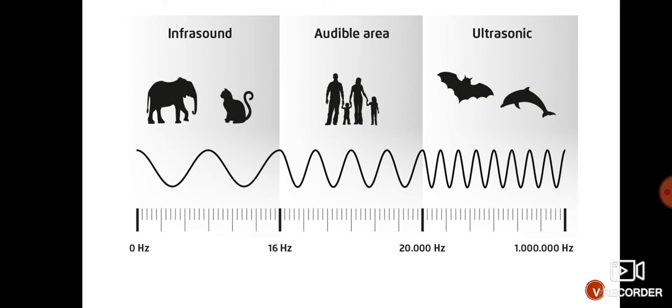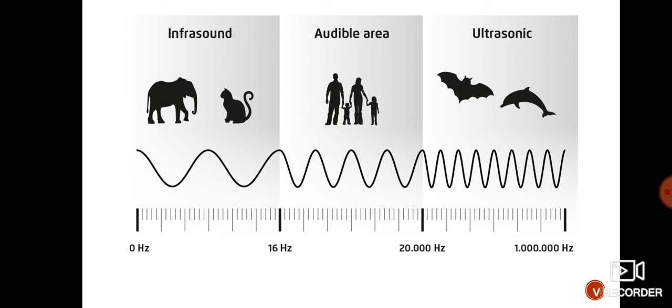Now after this you can observe this picture. What you can observe? If the length of the wavelength is very large, in the first case, infrasound. Who can hear the infrasound? Animals. Some animals can hear infrasound. How can they hear the infrasound? If the wavelength is very large, अगर wavelength की जो length है वो बहुत ज़्यादा है, then what will happen? Very few wavelengths will pass in 1 second. एक सेकेंड में बहुत कम wavelengths पास होंगी. So the frequency will be below 20 hertz. So this is an infrasound.